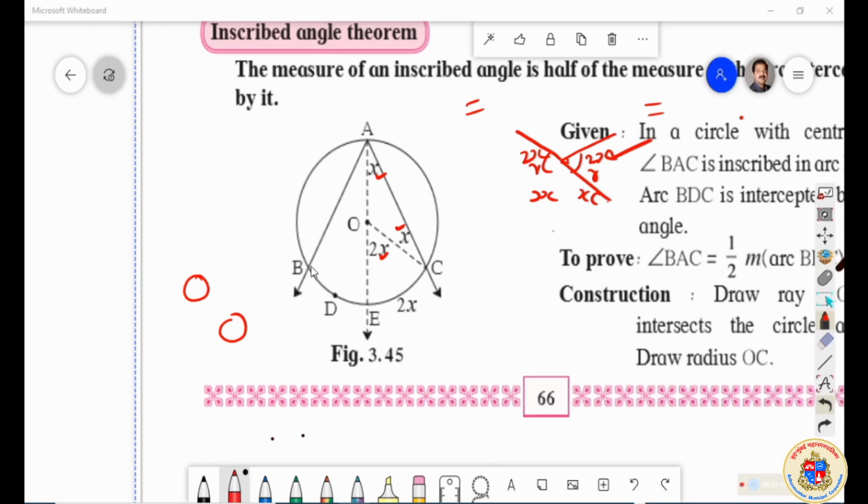Same way it can happen here. Same way, this will be 2x and this will be x and this will be x. Correct? Now this one total is 4x and this one total is 2x. तो हो गया ना अपना हाफ ऑफ द मेजर. 4x के हाफ है 2x, सो वी कुड प्रूव इट.